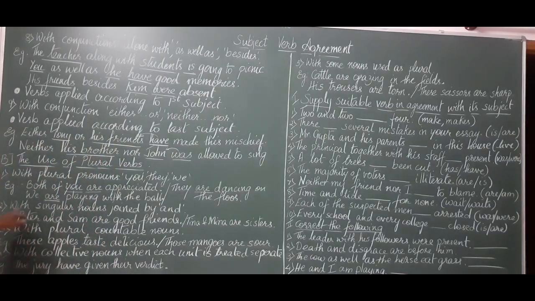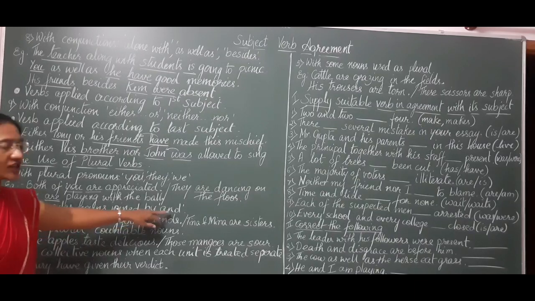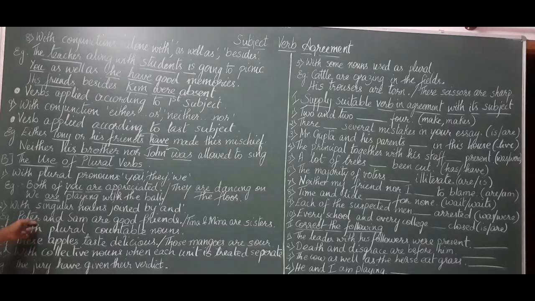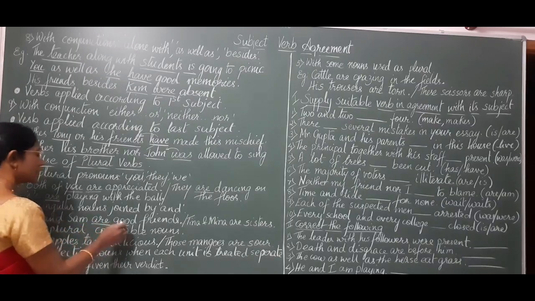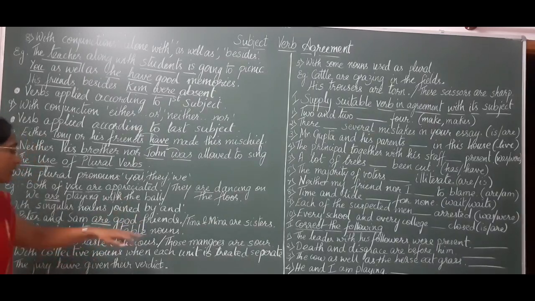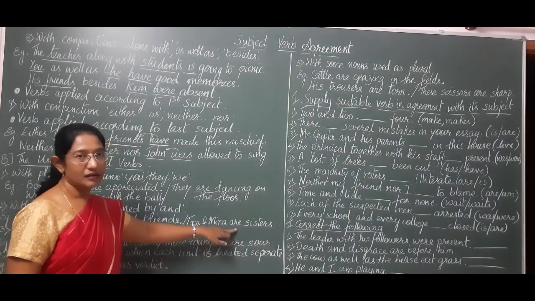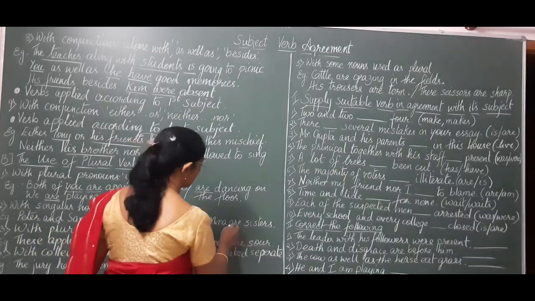Next, with singular nouns joined by the conjunction and. Peter is a singular noun. Sam is a singular noun. Joined by the conjunction and, they take a plural verb, are. Tina and Meena are good friends, sisters.